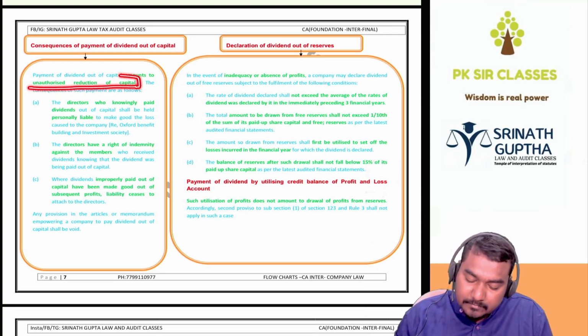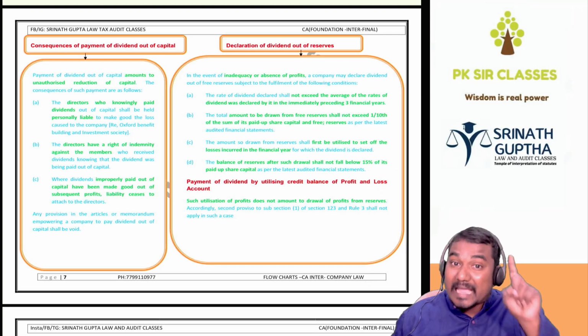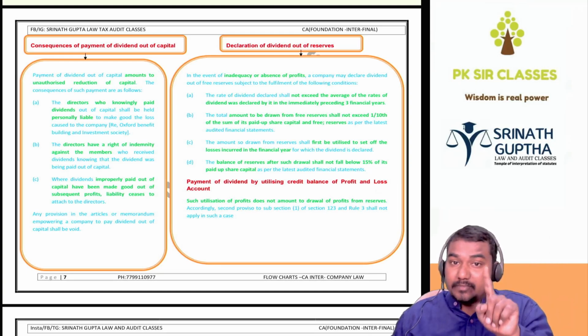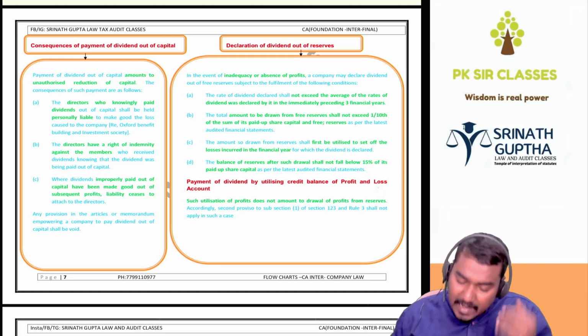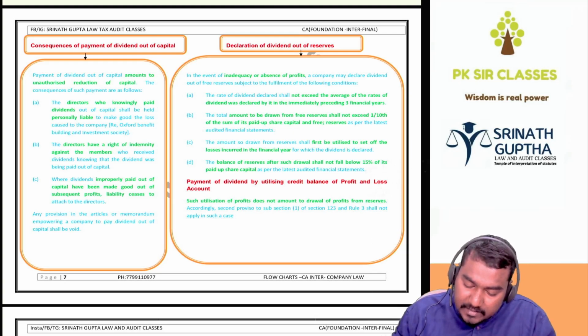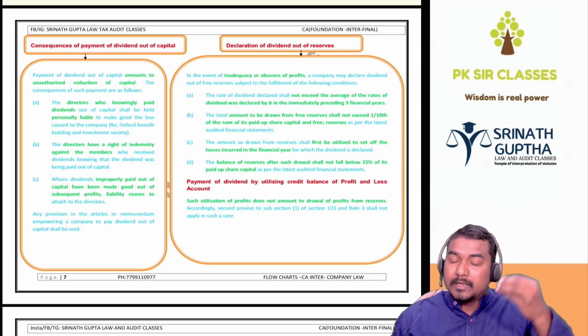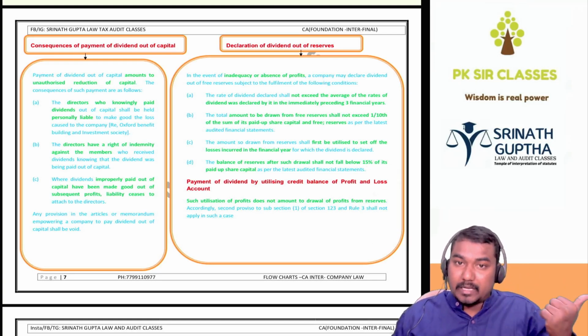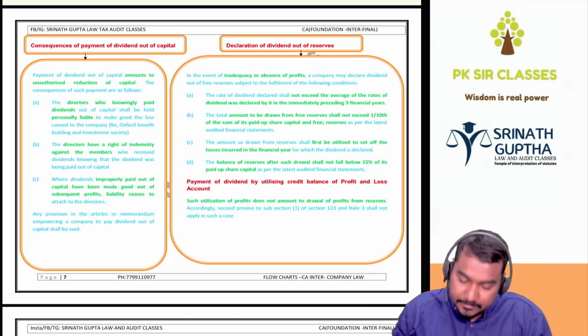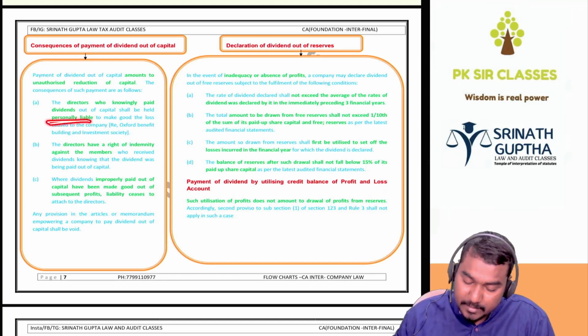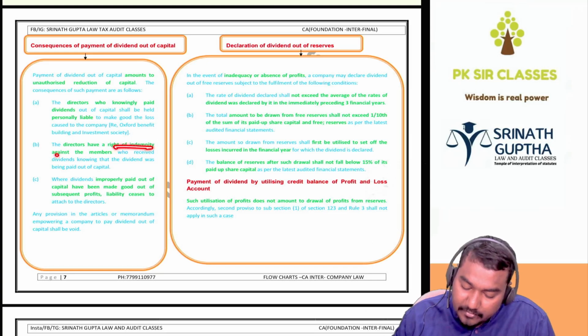MCQ beta आने का chance है बेटा. If the company is paying the dividend out of the capital invested by shareholders, that will amount to unauthorized reduction of the share capital, because we have to pay dividend only out of revenue profits but not out of the capital. And directors who knowingly pay the dividend out of the capital will be personally liable. Directors have to pay out of their own pocket, है ना? So if a company declares dividend out of the capital, directors are personally liable, and directors have the right to be indemnified by the members.